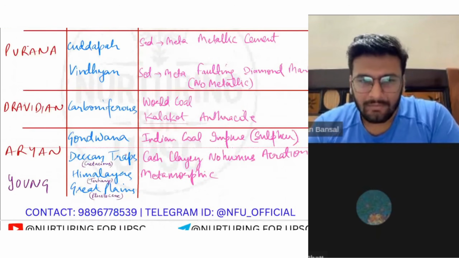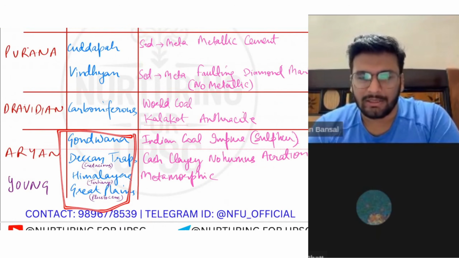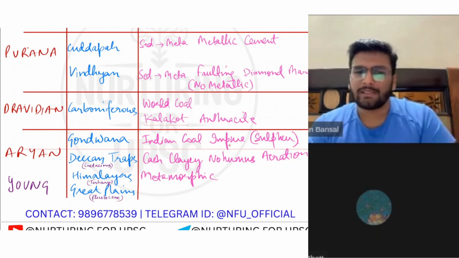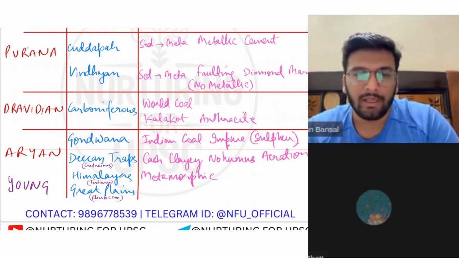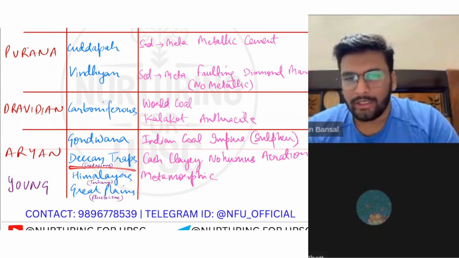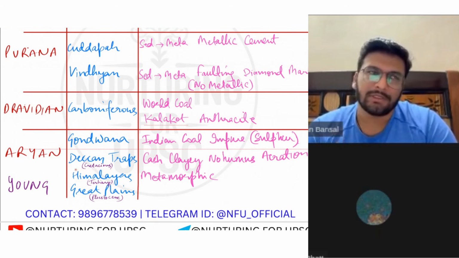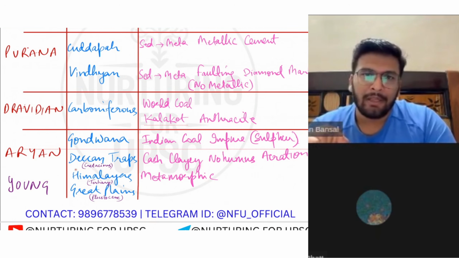Now the Aryan rock is the system which I was covering mainly in the Gondwana coal. Indian coal is impure, I told you this. Since it is impure, it has more sulfur impurities, so it cannot be used in stainless steel. Now the Deccan Traps, I told you, were formed in the Cretaceous period. In the Cretaceous period volcanic eruptions took place, the dinosaurs got extinct, and a meteor impacted the earth.